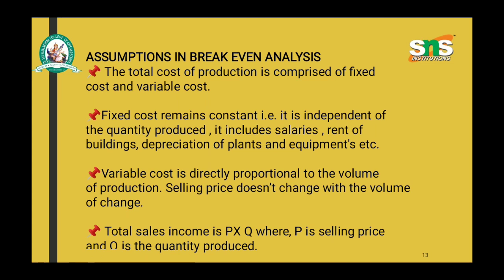It includes salaries, rent of buildings, depreciation of plant and equipment, etc. Variable cost is directly proportional to the volume of production. Selling price does not change with the volume of change. Total sales income is P times Q, where P is selling price and Q is quantity produced.